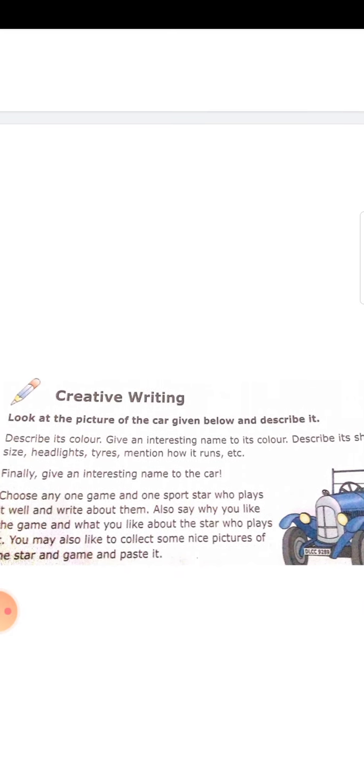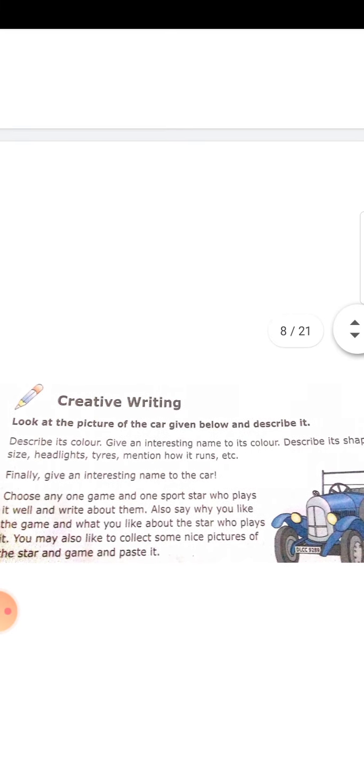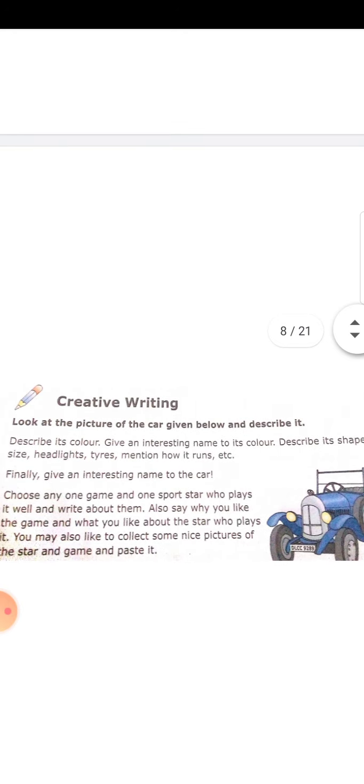Describe its size, shape, headlights, tires, and mention how it runs.